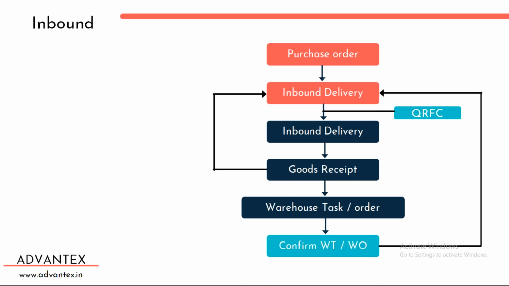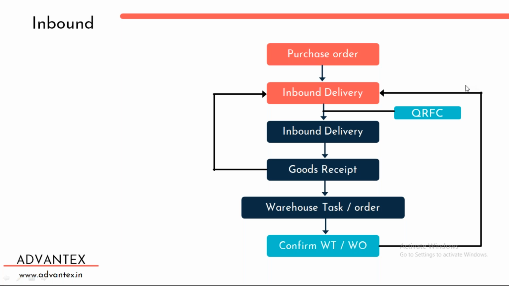Now, if I have to receive the stock, how the receiving process will work is, first I'll identify the need of a product or a material. It can be a raw material or a finished goods material.